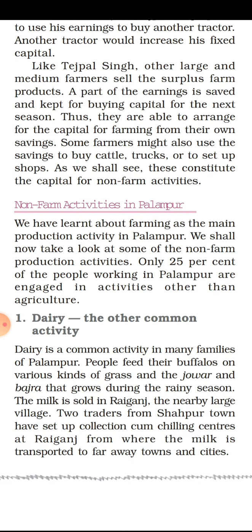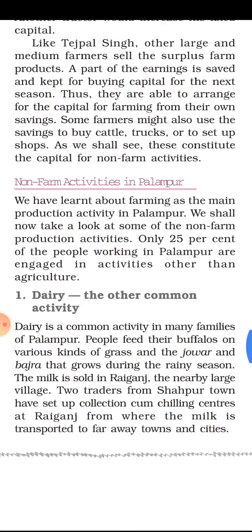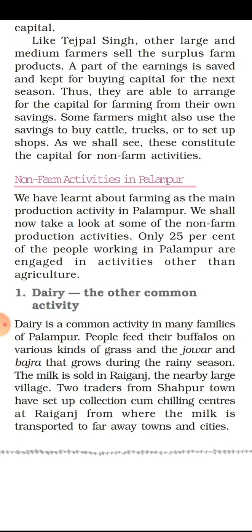So here we can see that large and medium farmers are able to arrange the capital for farming from their own savings. Some farmers might also use the savings to buy cattle, trucks, or to set up shops.